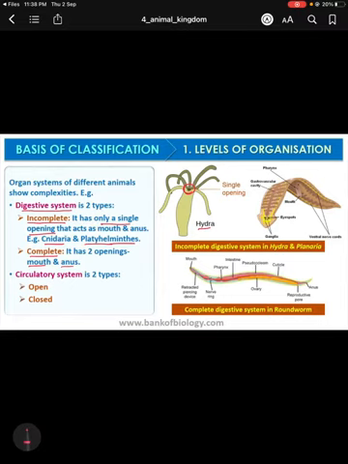If we consider the circulatory system, then we can see that two types of circulatory system can be found. One is the open type circulatory system, where the transportation fluid, rather blood, comes out from the vessel and directly reaches the cell. That means the cells of the body are directly bathed in the blood. This type of system is the open type of circulatory system.